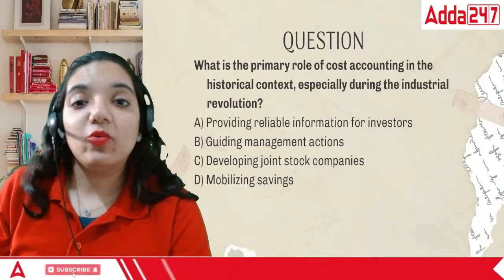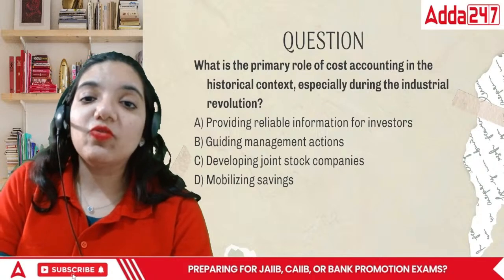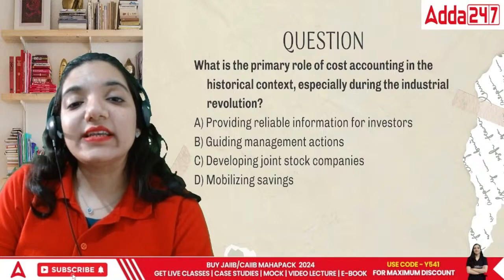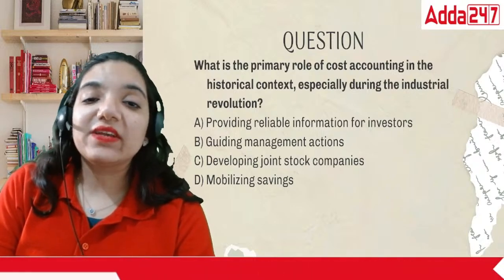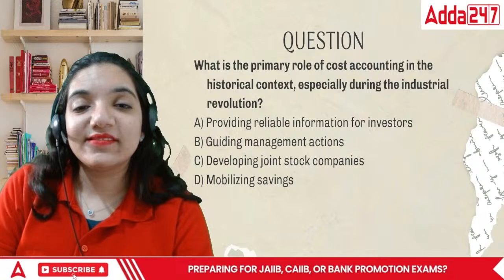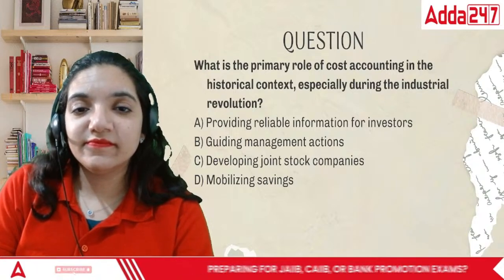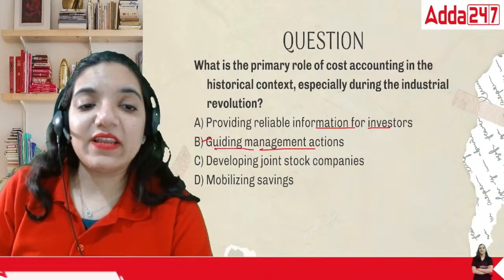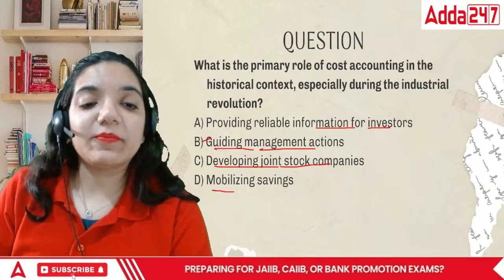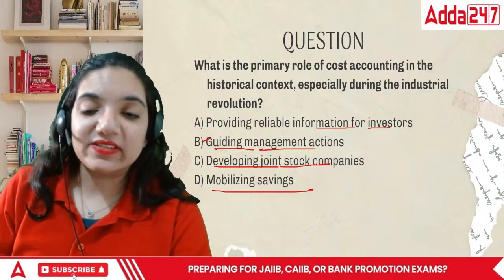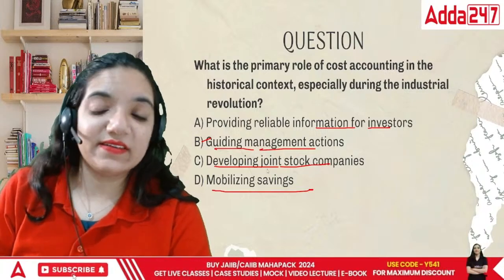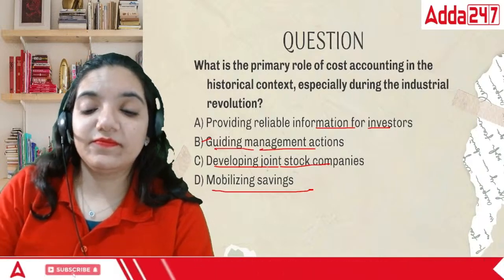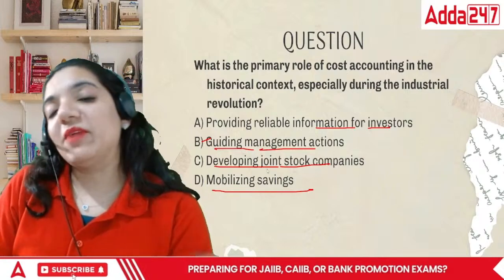Next question. What is the primary role of cost accounting in the historical context, especially during the Industrial Revolution? Number one is providing reliable information for investors, guiding management actions, developing joint stock companies, or mobilizing the savings. What would be the answer in this case? Primary role of cost accounting.